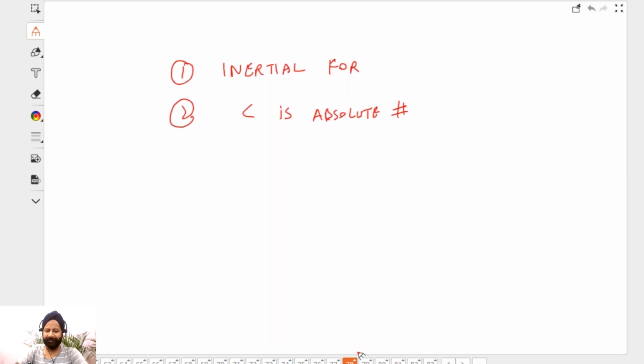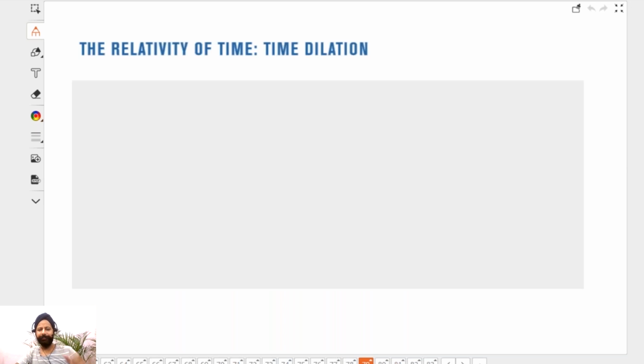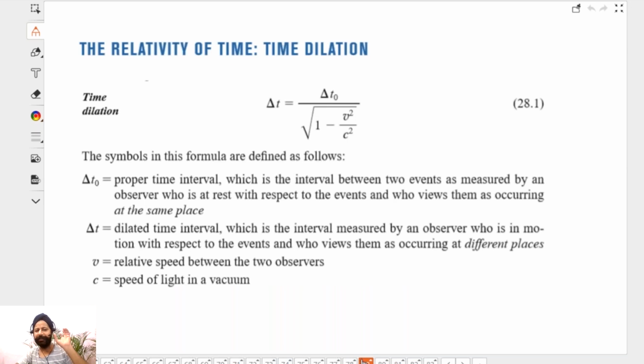Based on these postulates, some things come up. And I'm not going into any derivations. Derivations are very simple, but we don't have time for that. Number one is the relativity of time. Time dilates: when you start moving, the time slows down.